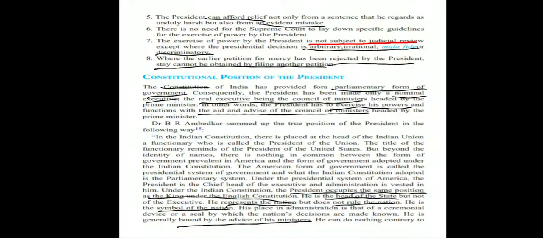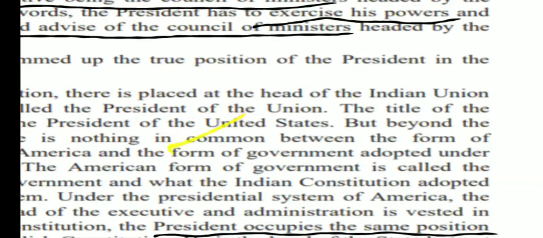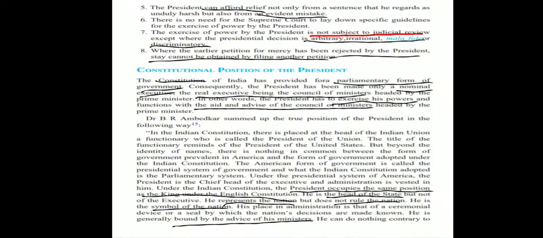See, our constitution follows the parliamentary form of government, which gives our president only a nominal executive, the real executive being the Council of Ministers, as we've seen at a lot of places. So the president has to exercise his powers with the aid and advice of the Council of Ministers. And according to Dr. B.R. Ambedkar, the president occupies the same position as the king under the English constitution. The president is the head of the state. He represents the nation, but he does not rule the nation. He is a symbol of the nation. However, he is bound by the advice of his ministers.